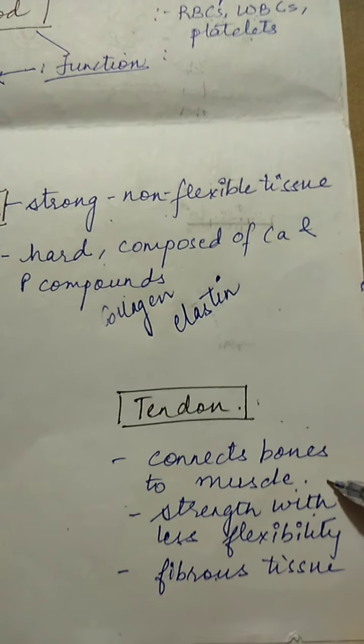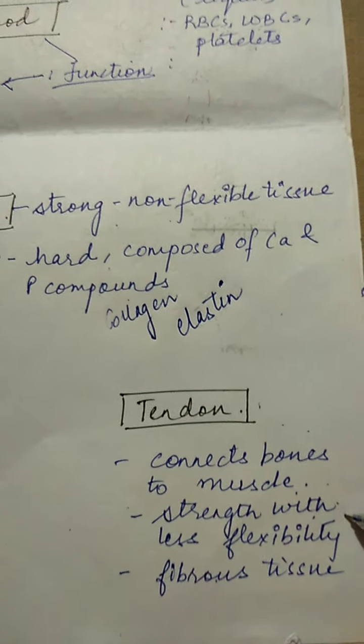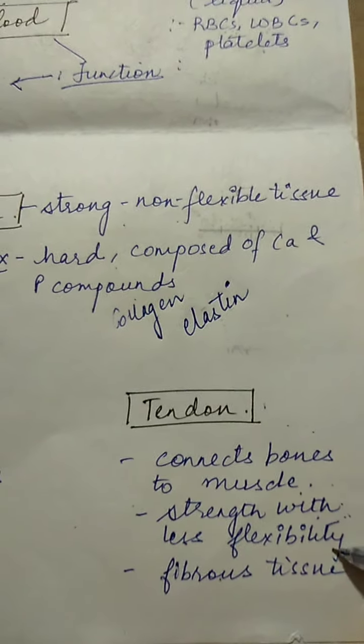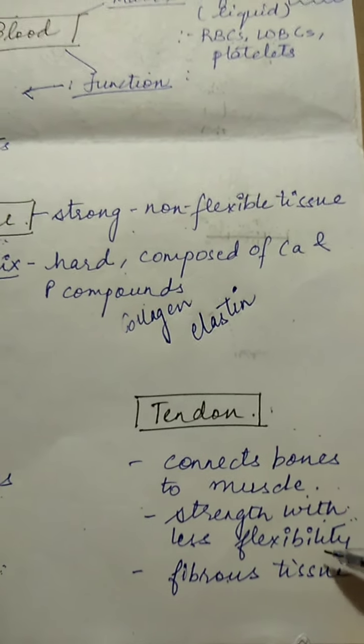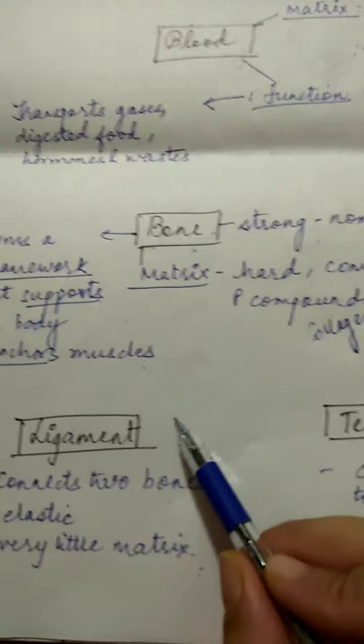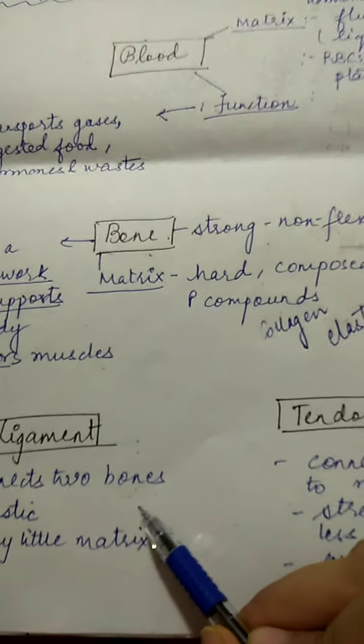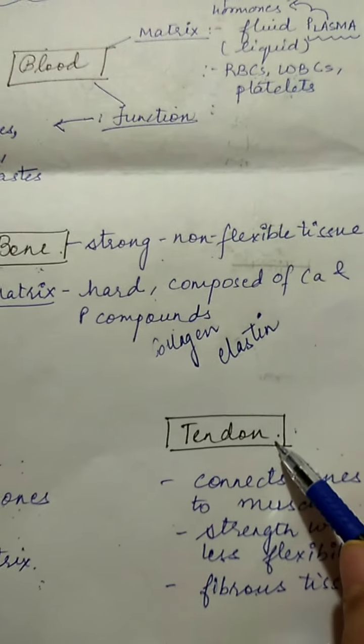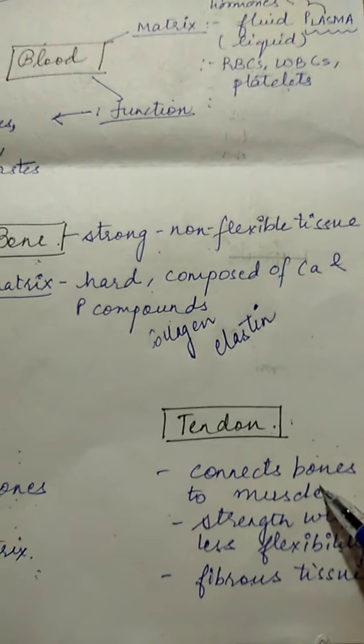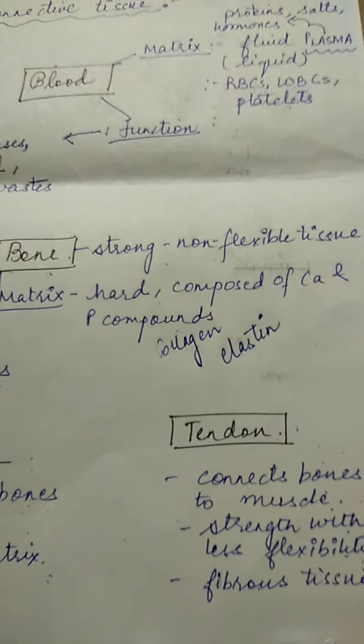It provides strength and it is less flexible than the ligament because it contains more fibrous tissue, more fibers than the ligaments. So remember, ligaments connect two bones and are elastic, whereas tendons connect bones to muscle and are fibrous in nature.